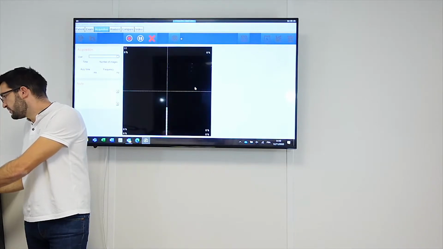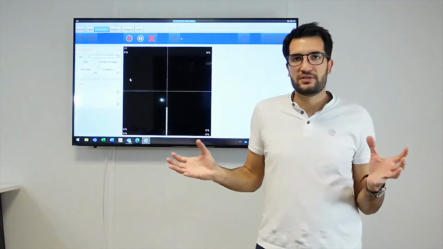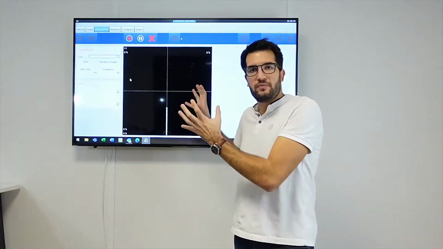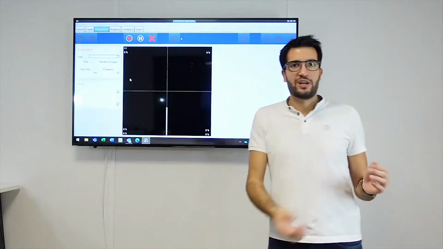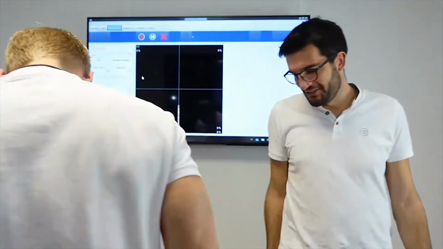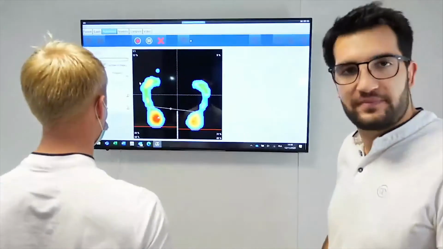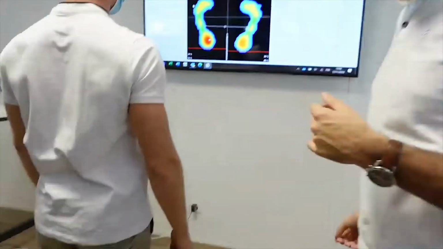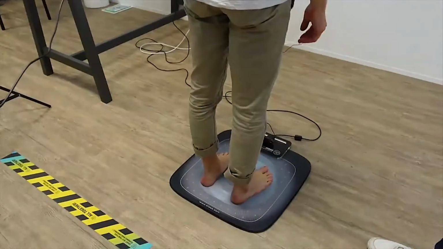Okay, so if I click on postural, for the moment nothing happened, it's normal. You have this step just for you to place the patient on it. So I will ask my patient to come. Hi everybody, you can stand on it. So here you have different ways to position your patient.